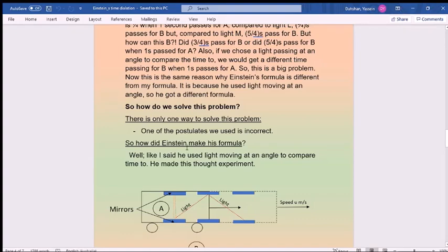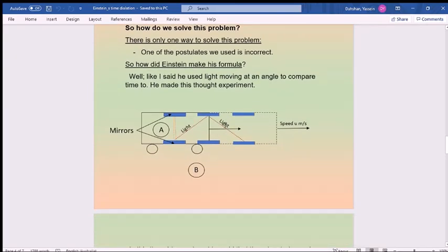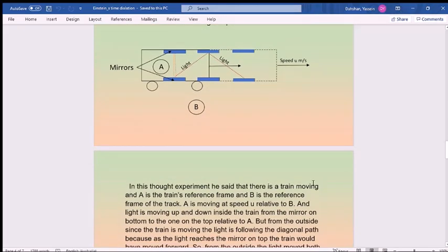Okay, so before that, let's see how Einstein made his formula. Like I said, he used light moving at an angle to compare time to. He made this thought experiment. Most of you probably are aware of it. There is a train, and A is the train's reference frame, so A is moving with the train, and B is the reference frame of the track, so B is outside, not moving with the train. A is moving at some speed u relative to B.